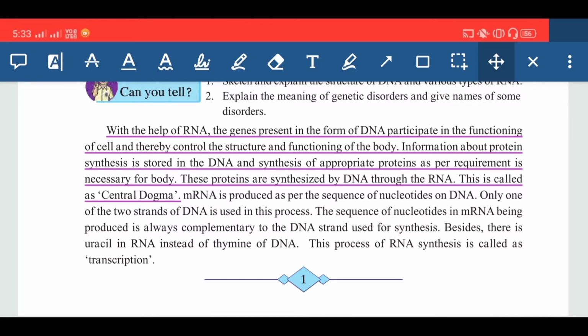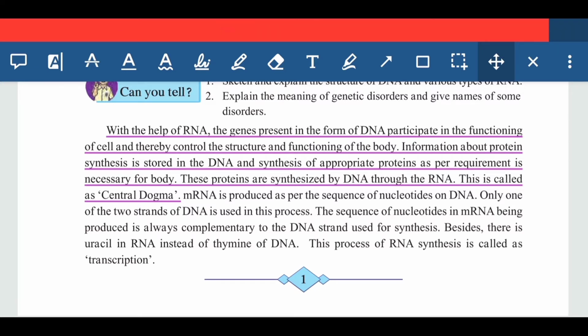Central dogma means this is the central concept, or you can say the central or important theme of these three processes, that is transcription, translation and translocation. These three concepts revolve around this central dogma. So first of all you should know what central dogma is, and that's why it is very important to understand the concept of central dogma.